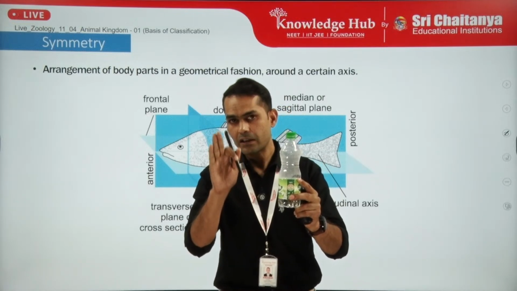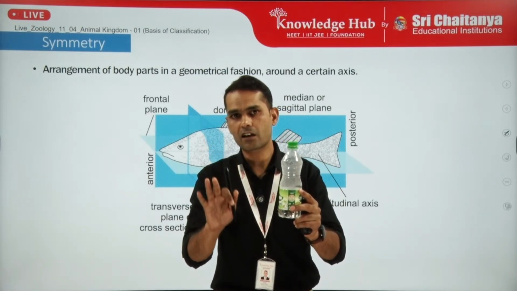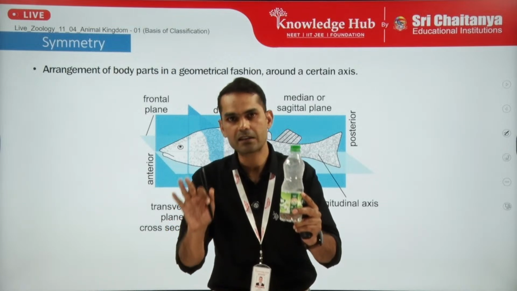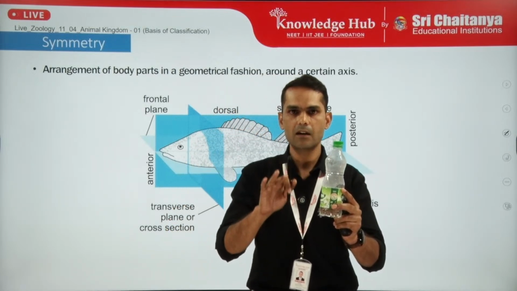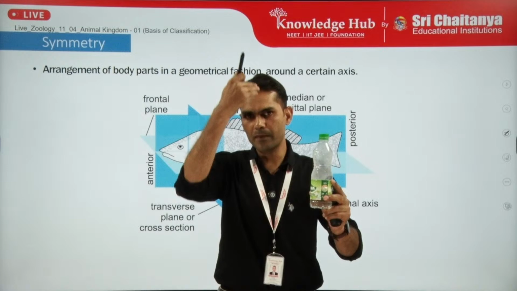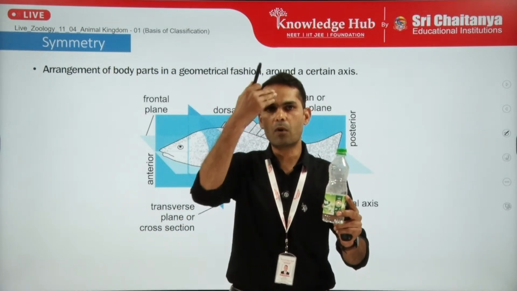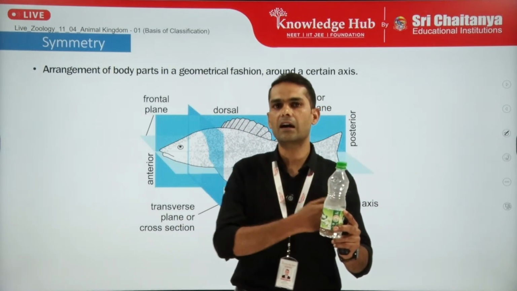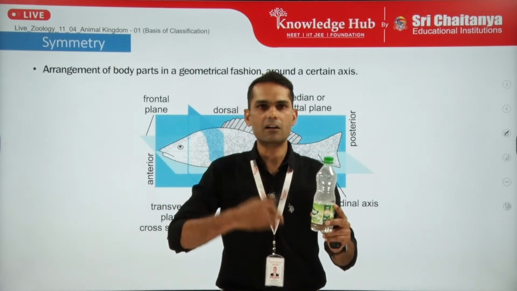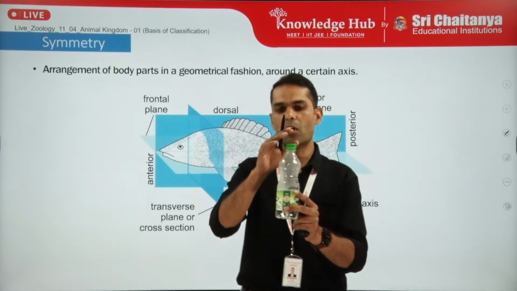Now, to know whether the organism is symmetrical or asymmetrical, it must have identical halves upon division. That division must be imaginary only. So let us suppose this is an organism, this is the body. Another important point, symmetry is a characteristic of morphological appearance. It has nothing to do with the anatomical, because if you divide me into two identical halves, my morphological body will be divided into identical left and right, but anatomically it is not possible. So it is a morphological feature.